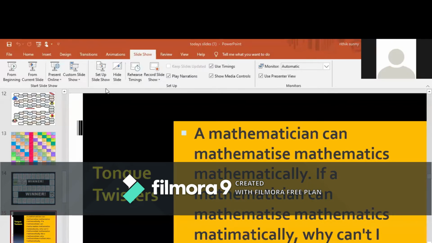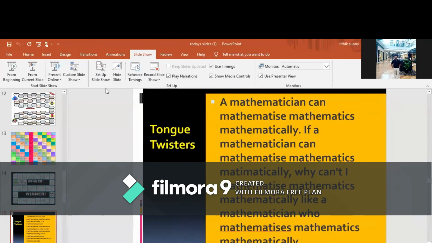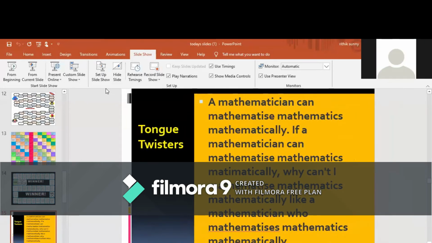A mathematician can mathematize mathematics mathematically. If a mathematician can mathematize mathematics mathematically, why can't I mathematize mathematics mathematically like a mathematician who mathematizes mathematics mathematically? So approximately it took 7 seconds of time to finish this particular tongue twister.